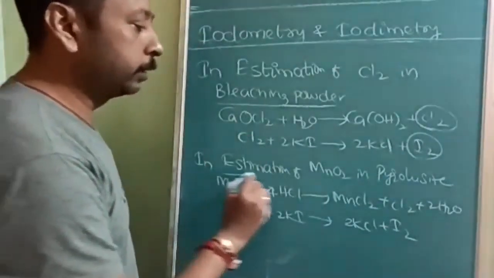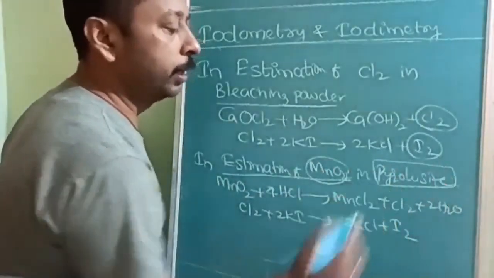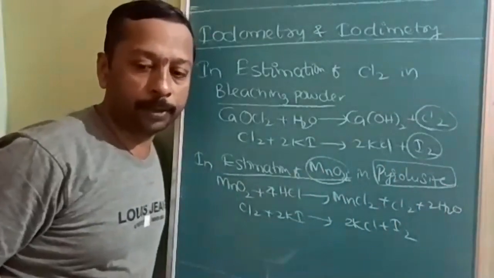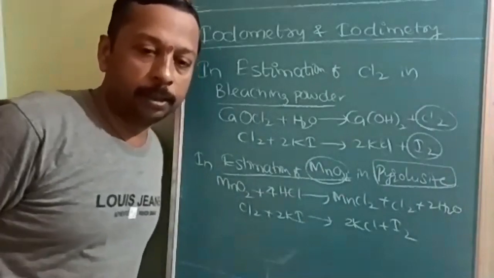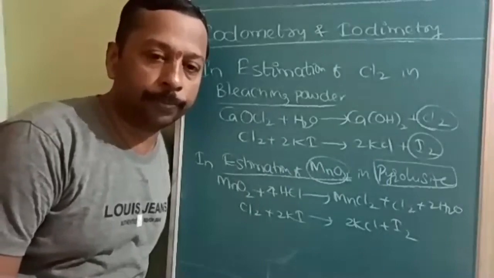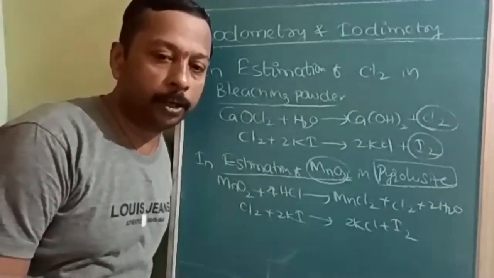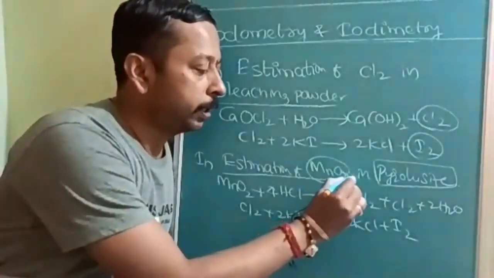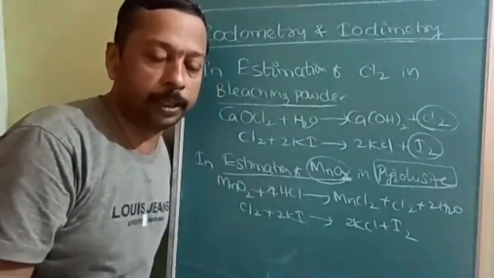Okay. Next, MnO2. MnO2 is a part of the pyrolusite ore. Once I say ore, there will be gangue. So in the ore, how much is the gangue and how much is the MnO2, to identify it. Here the main compound we wanted to find out is MnO2.